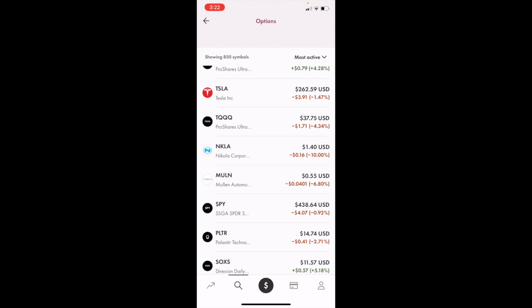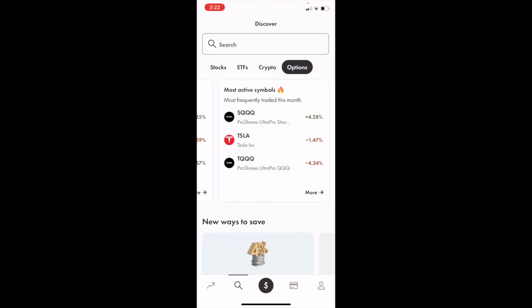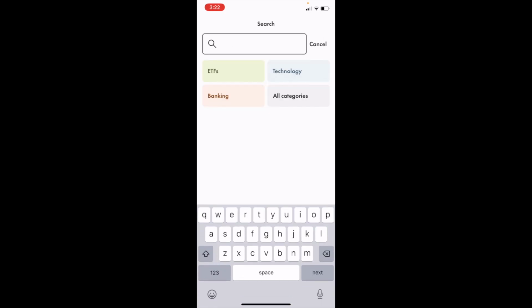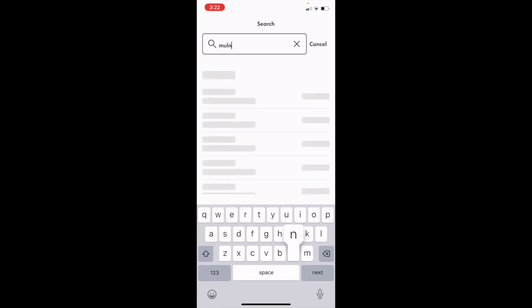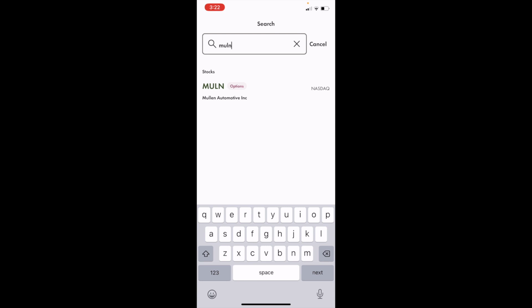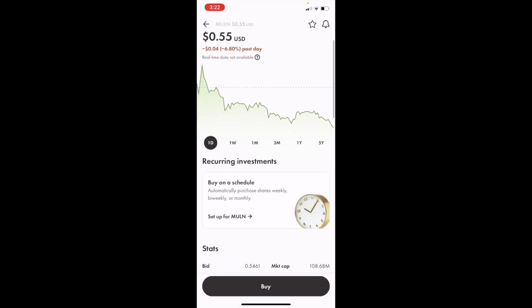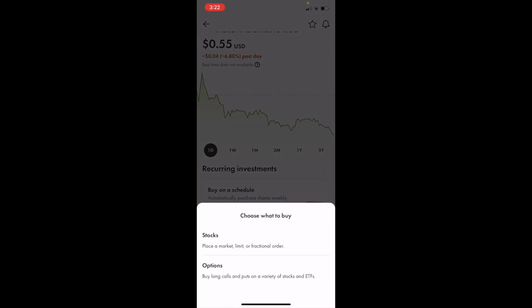Or what you can do, which is probably a little bit simpler as well, is get out of this tab, go to the search bar here at the top and type in ticker symbol MULN to bring up Mullen Automotive Inc. You can go ahead and press on that. Now press on buy and then press on where it says options.